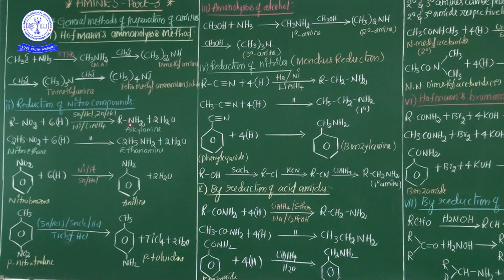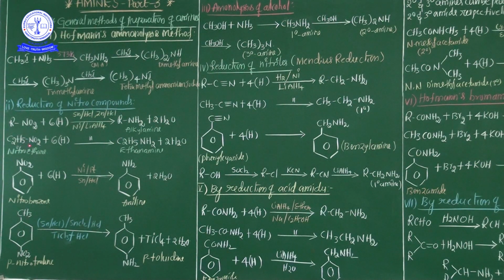Hence primary amines are obtained. Additionally, water molecules are liberated. My dear students, the reduction of nitro compounds gives primary amines, that is the most important point. Primary amines are easily obtained through the reduction of nitro compounds. Now this is a general representation equation.